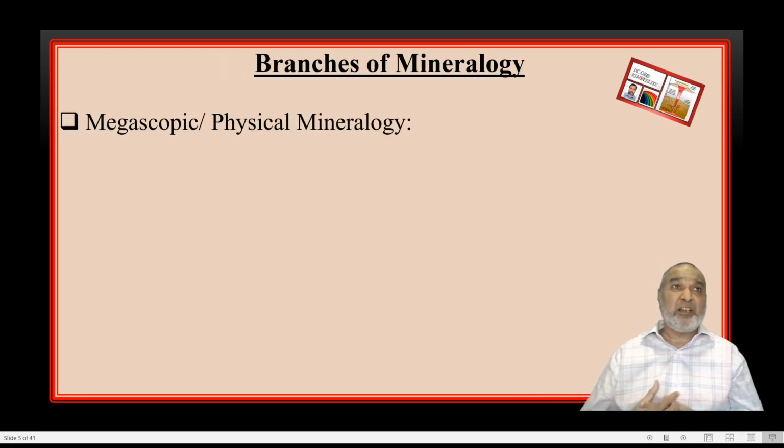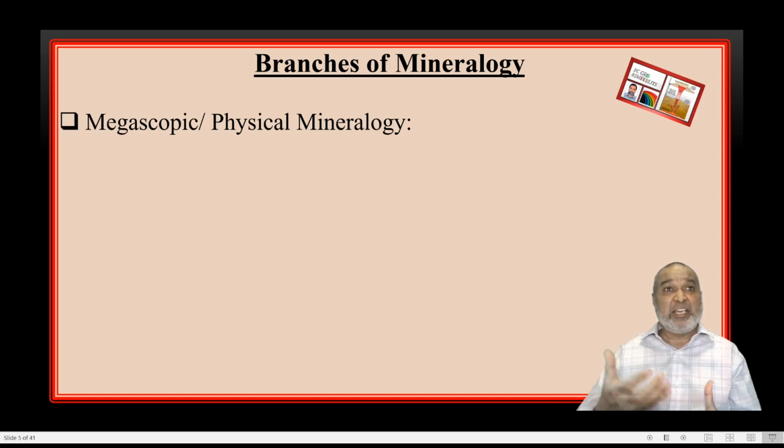Next, an important one: the branches of mineralogy. How many branches will there be of this particular mineralogy, depending upon its uses and concepts? On the basis of that, this branch has been divided into various branches. The first simple branch is called megascopic mineralogy, or physical mineralogy. Megascopic because it is the mineral we can hold in the hand, so it is megascopic. With your own eyes, you can see this.